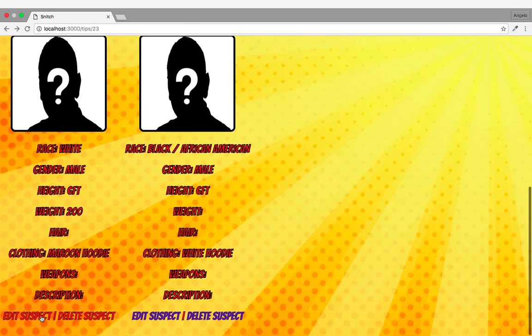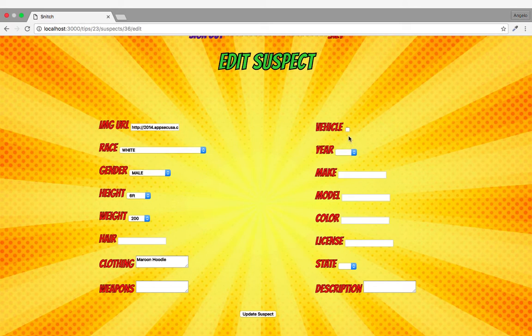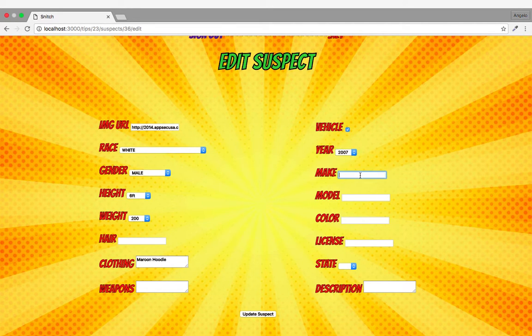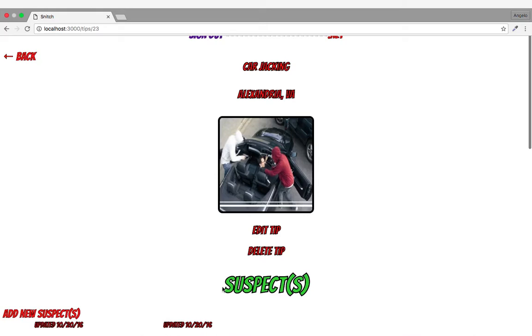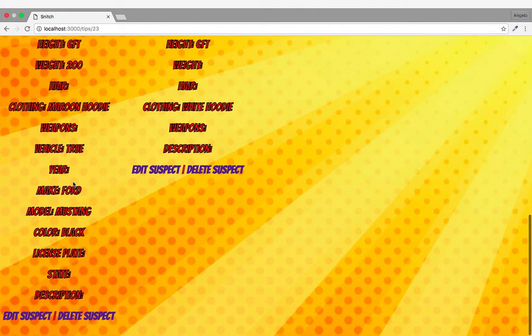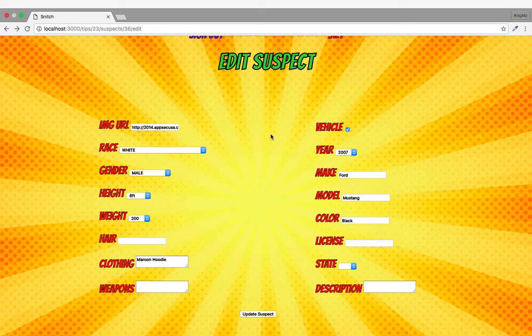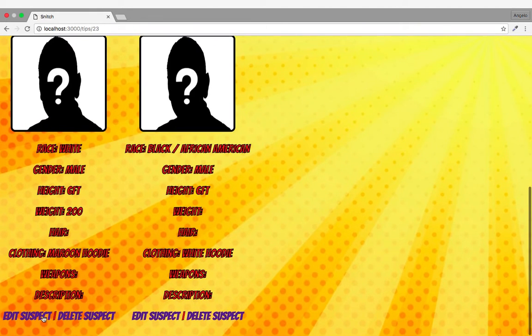So suppose I want to edit a suspect. If I go here and say, yeah, a vehicle was involved, it was a 2007 Ford Mustang, black, and I hit update, it actually shows the vehicle information, Ford Mustang, black. If I go back and uncheck it and say, oh, I was mistaken, it actually hides the vehicle information.